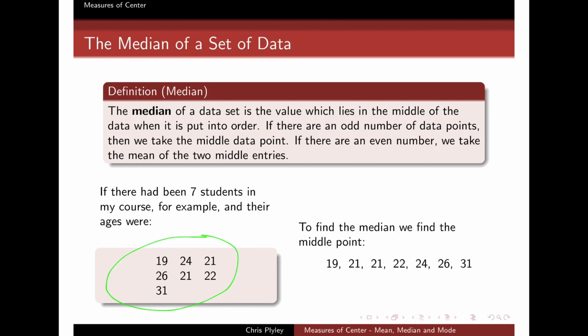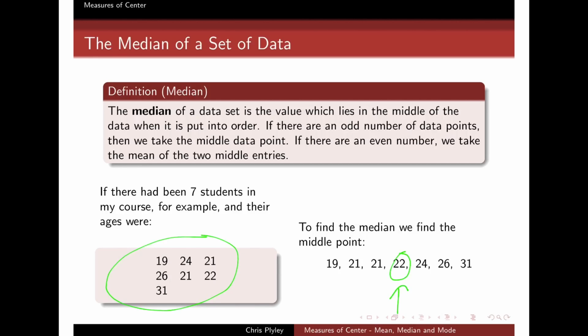And if I wanted to find the median, then all I would need to do is find the middle point of data. So I can take this set of data and arrange it into order, right? Quantitative data is always ordered. So I put it in order: 19, 21, 21, 22, 24, 26, 31. And the median is quite literally just that point which lies in the middle. And here I can see it visually. The middle point, of course, is this 22.